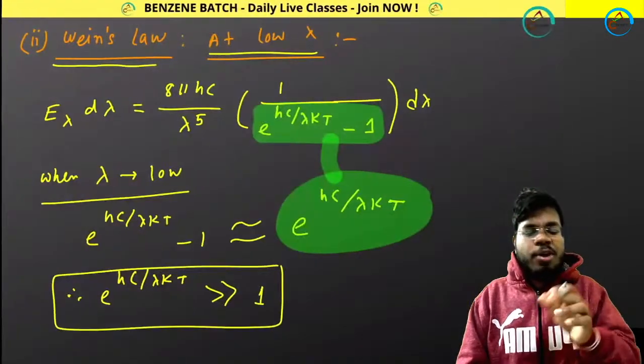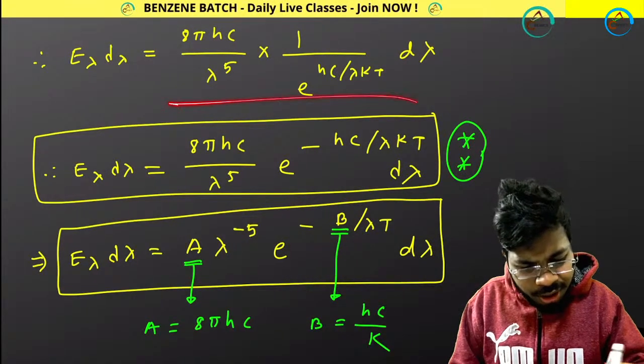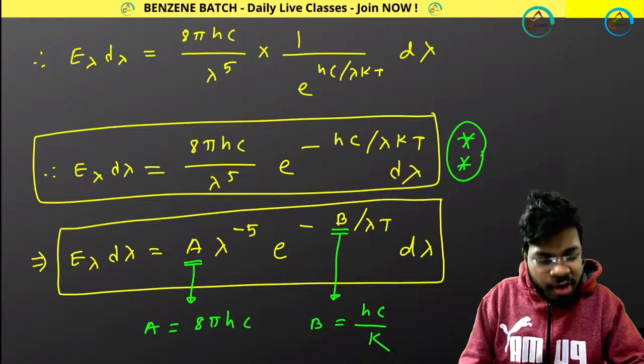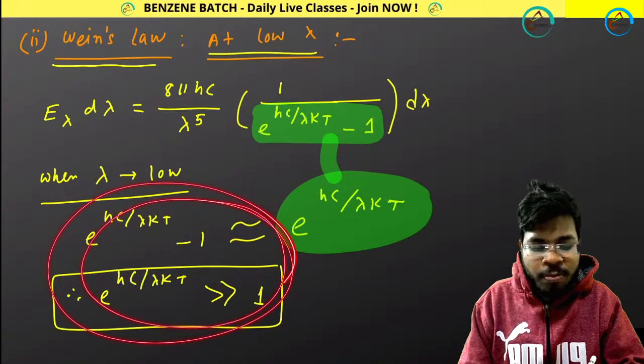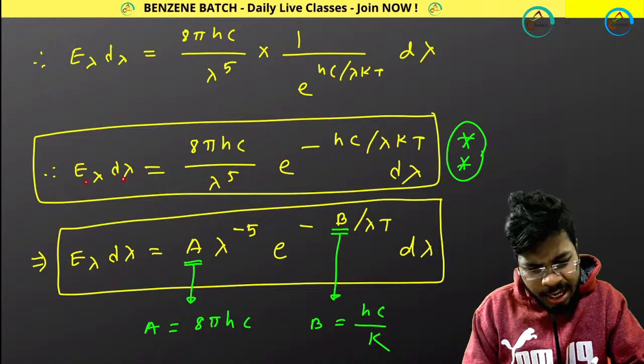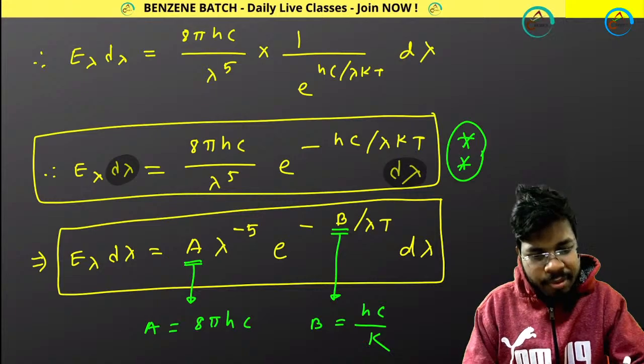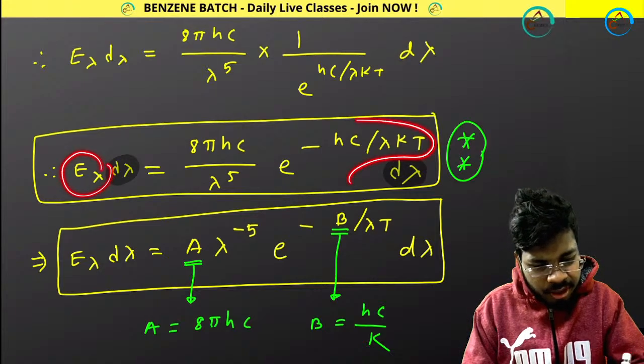You have to put this value for the lower wavelength region, and lower wavelength region means this expression, basically, because you have to take this approximation at lower wavelength region. So that's why I am putting this value. So E lambda d lambda equals this. I am omitting this d lambda and this d lambda. So E lambda will be only this part.